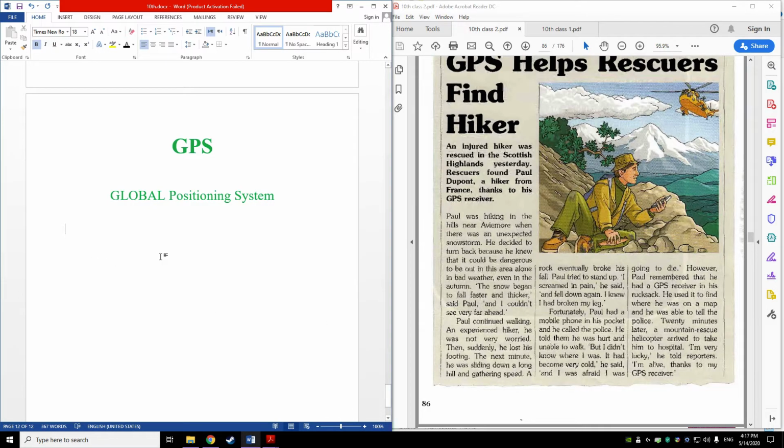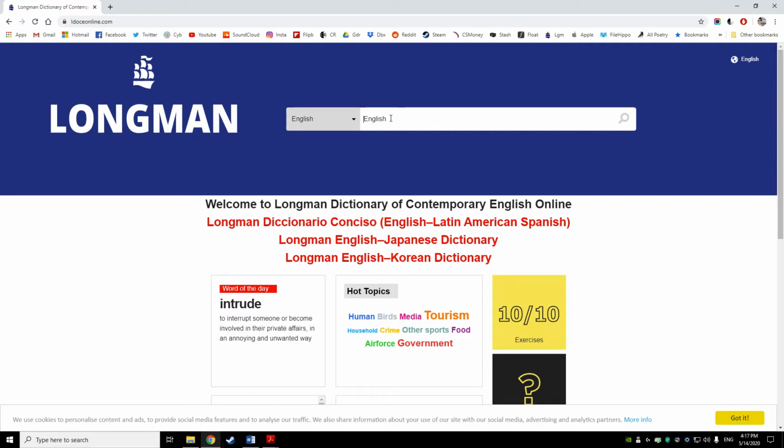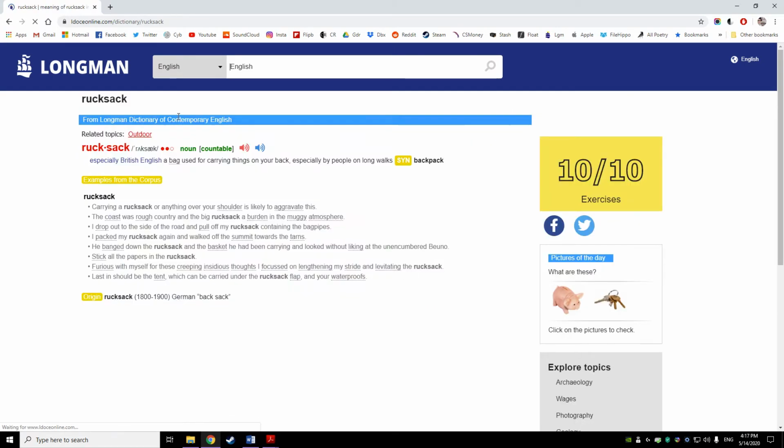And rucksack here is the bag that you carry on your back for long distances or long trips, and you carry many things with it. Let's see it in the dictionary right here. We can say rucksack. A bag used for carrying things on your back, especially by people on long walks.